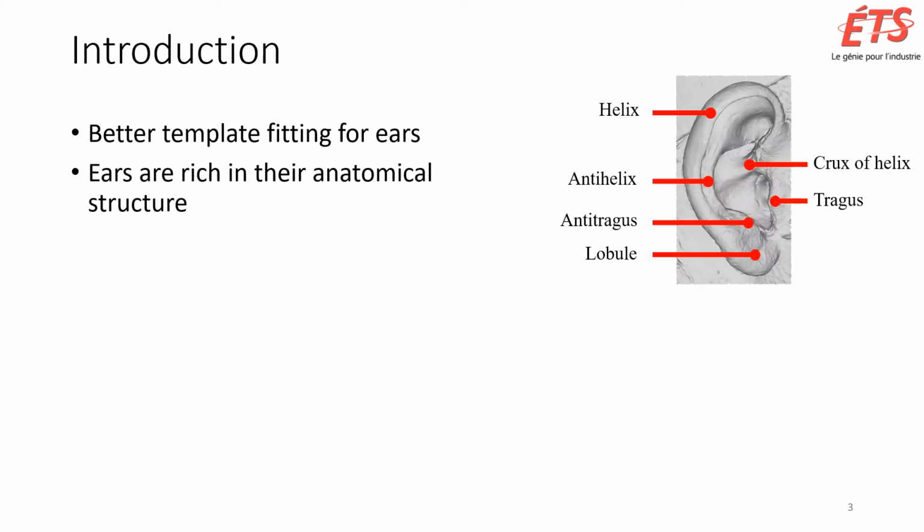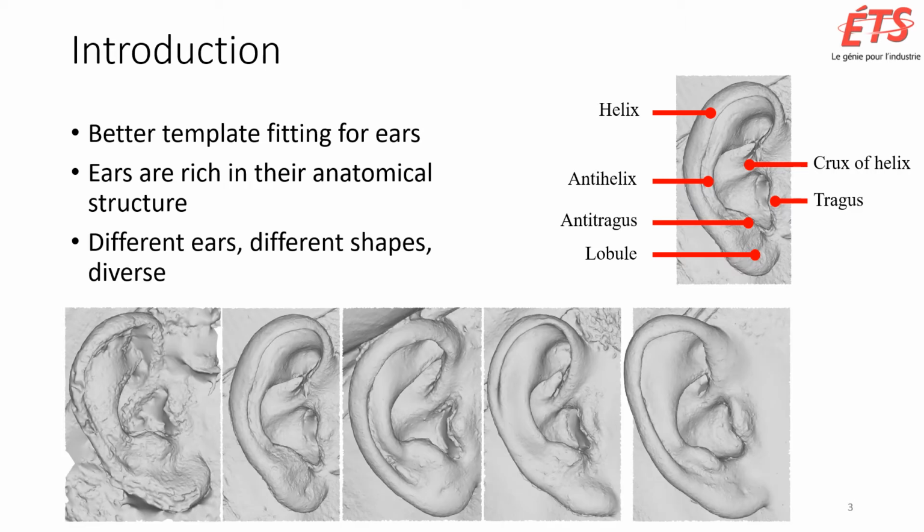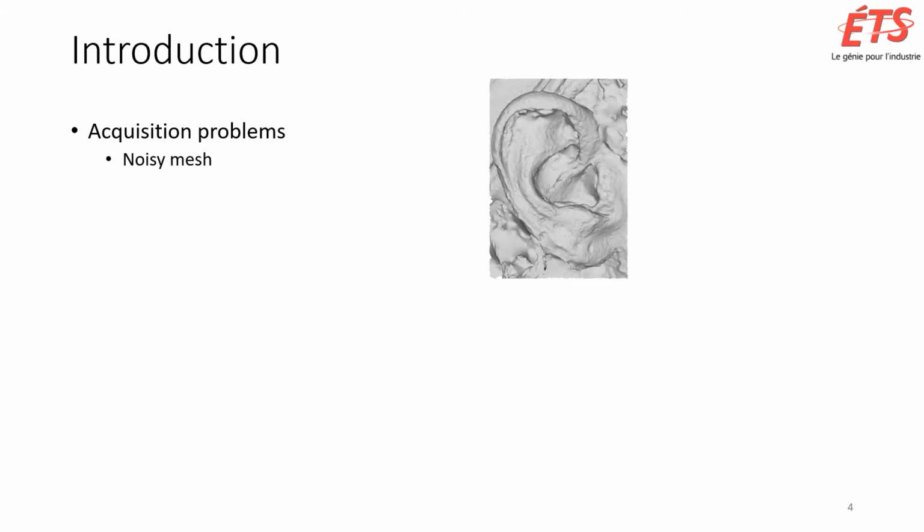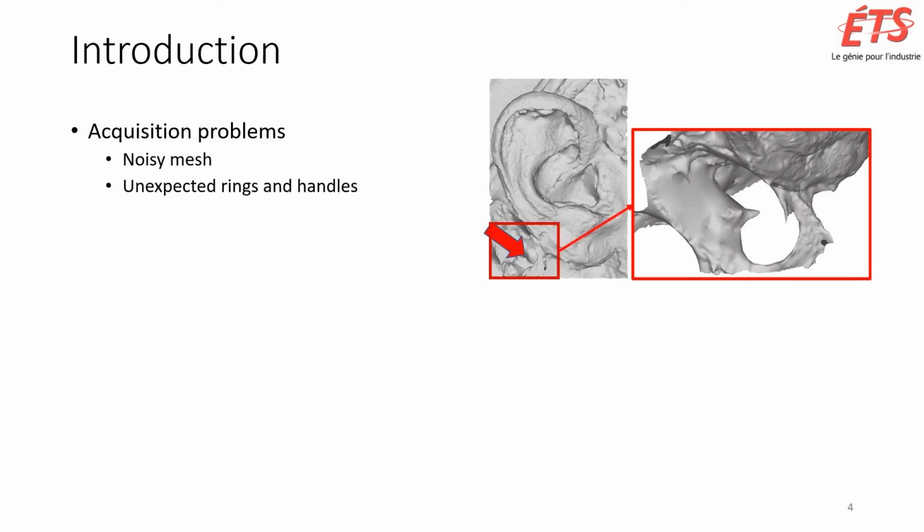It can be observed that ears are naturally rich in their anatomical structure. From more scans of ears of real people, we notice that ears are different and diverse from each other. From our current dataset of meshes, we noticed they were noisy and of bad polygon quality, and also they contained rings and handles.